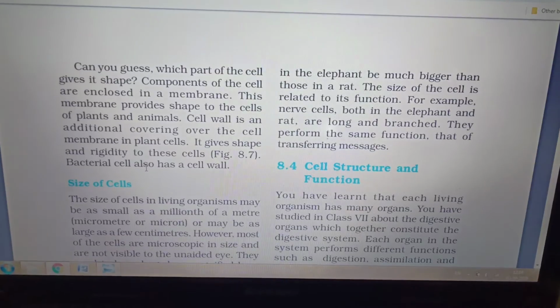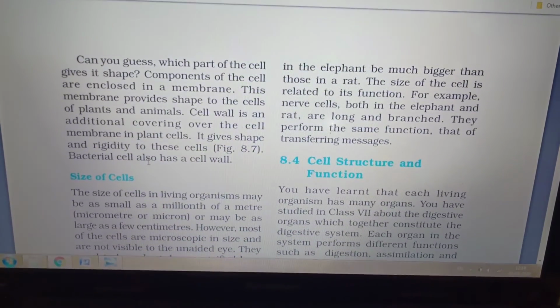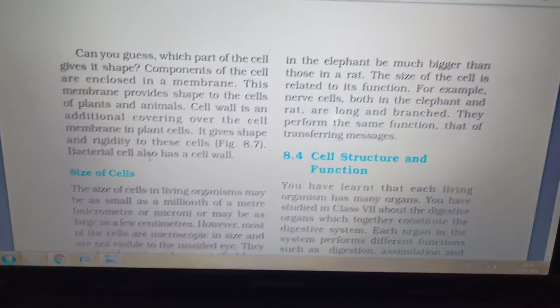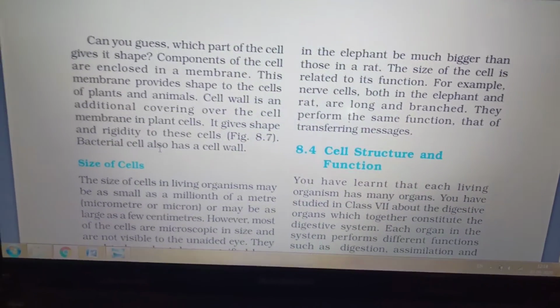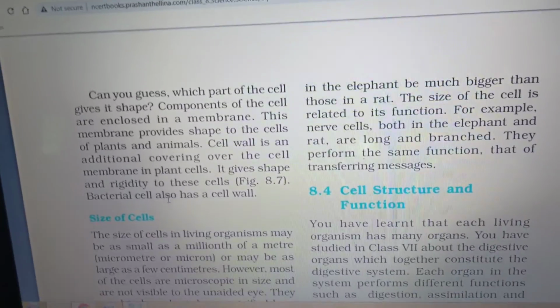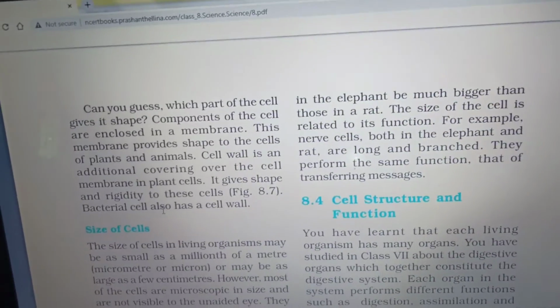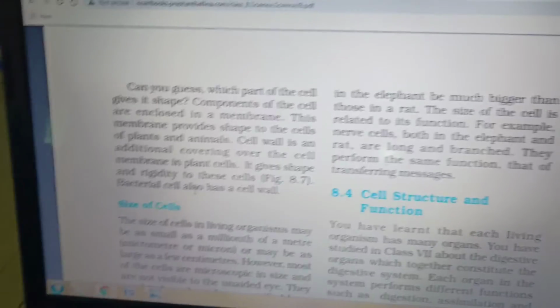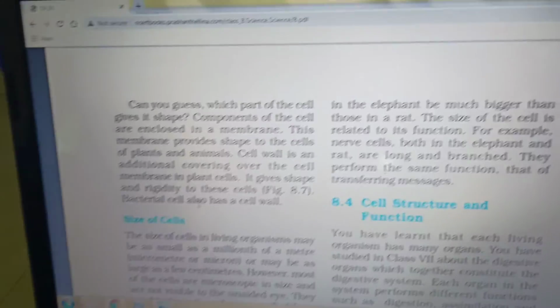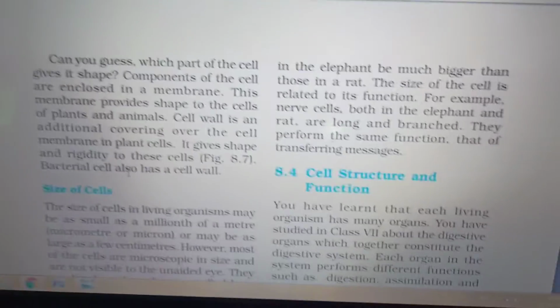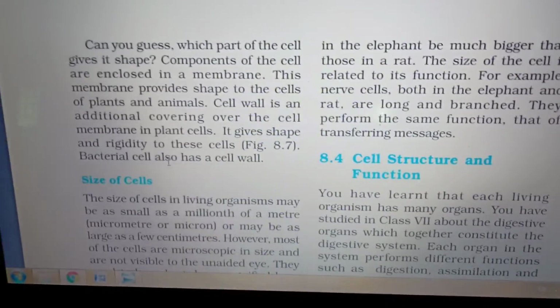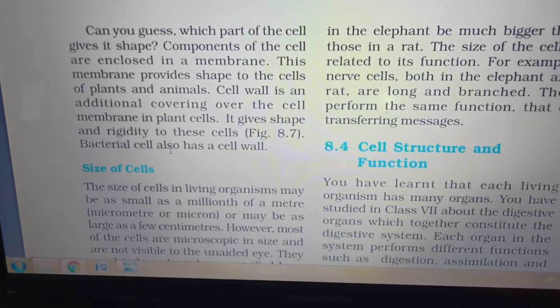Nerve cells are long and branched, both in an elephant and a rat, and they perform the same function, that is, transferring messages. You must not think that in an elephant they will be very long and highly branched, and in a rat very much less. No. So the size of the cell is related to its function, not to the size of an organism.